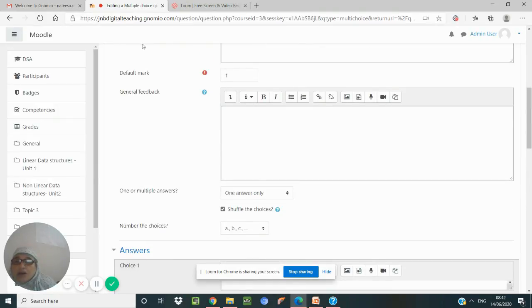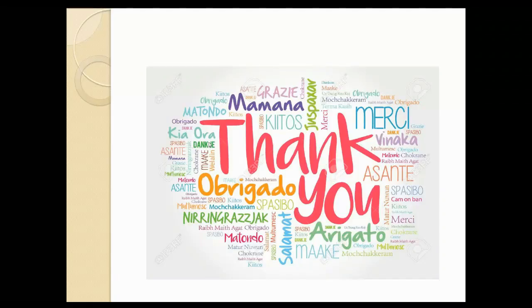So we have seen how to create a Genomio website, and in the website how to put the different courses, for each course how to put the material, use open educational resources or Creative Commons license software, media, etc., and then enroll the students. Before enrolling the students, add the students to the website, and accordingly to the different courses you can add on design, develop, and deliver the digital content. Hope it was useful to you. Thank you for your listening.